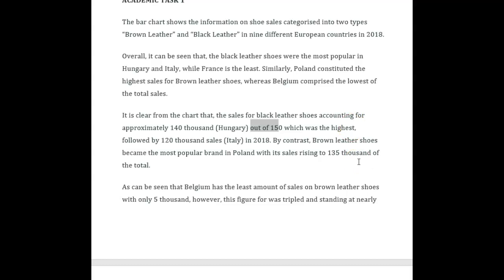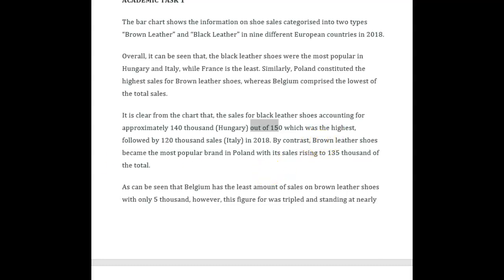By contrast, brown leather shoes became the most popular. No, they're not a brand. It's just a shoe color. So brown leather shoes were the most popular in Poland with sales. Get rid of its. And you can't talk about rising because you don't know that they rose from something else in 2017. We don't have any figures from 2017. So you don't want to use anything that shows motion, that shows rising, which shows declining, or anything like that.